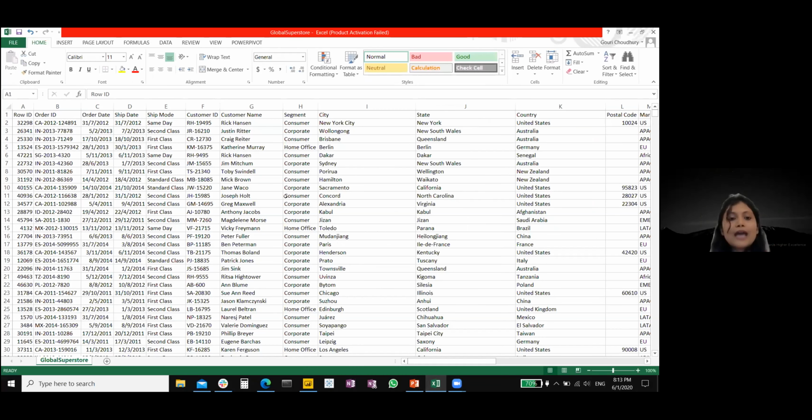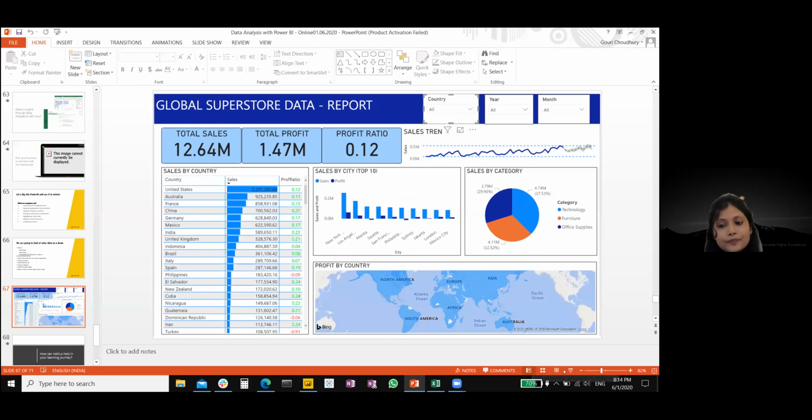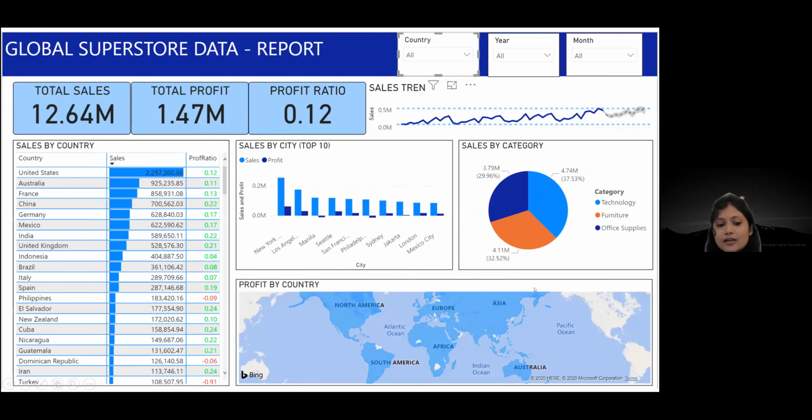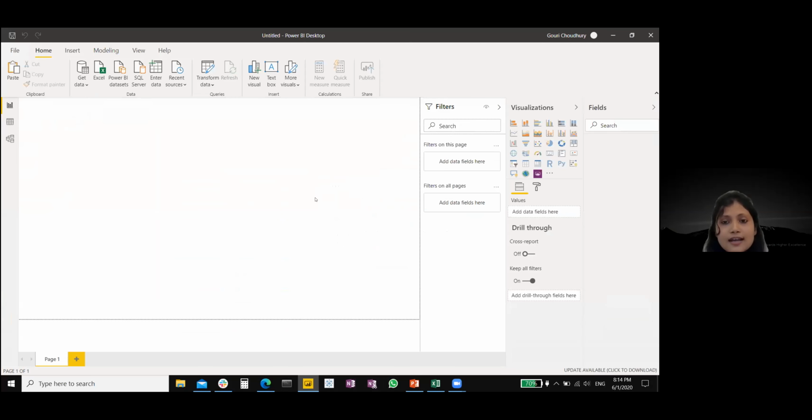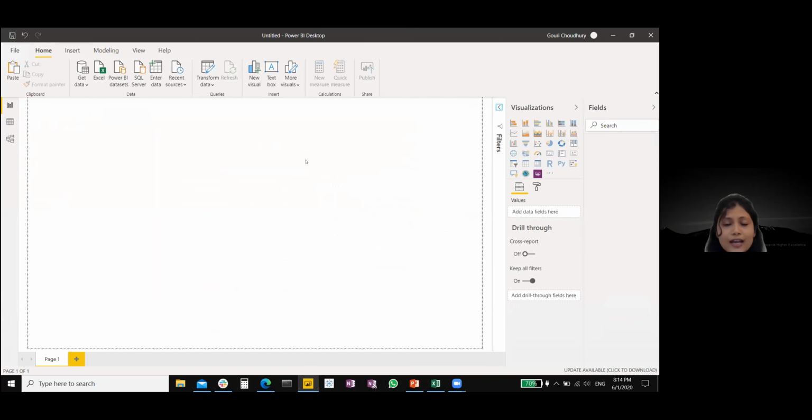So the data that we have today is an Excel file. You can see that we just have numbers and text over here. We can't really get any insights out of this data until and unless we load it into a visualization tool like Power BI and finally get insights out of this data. So at the end of the session today, we are going to create a report like this. So let's get started. So this is the Power BI report canvas that we have.